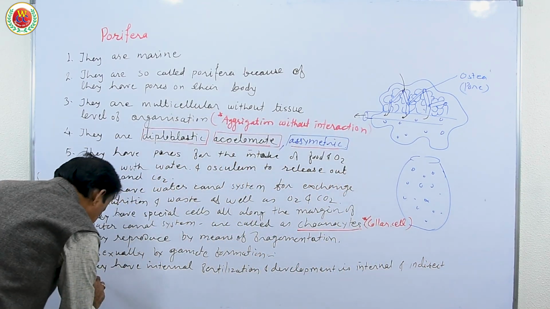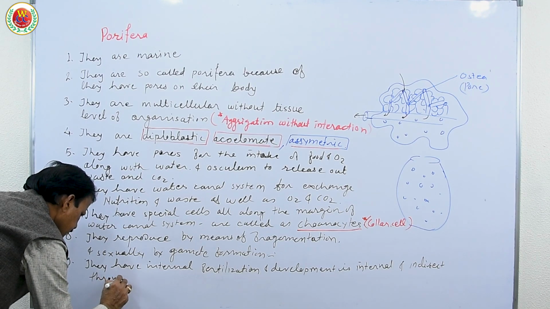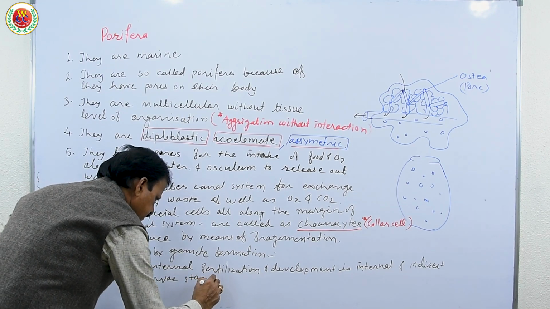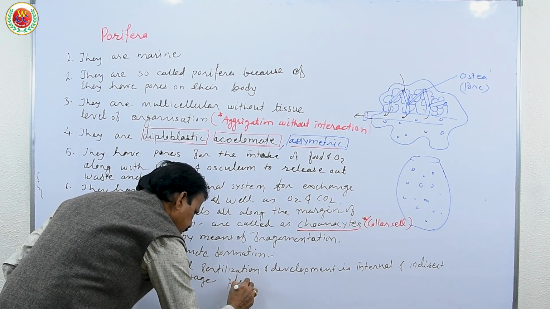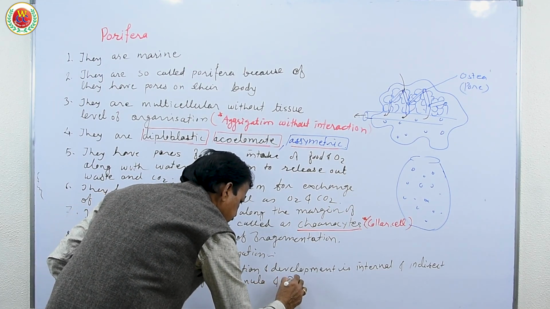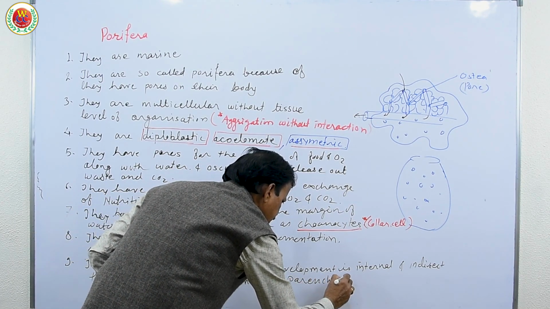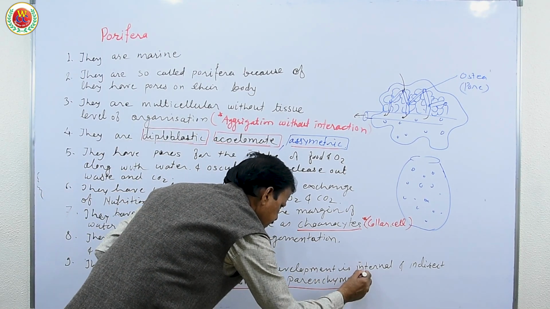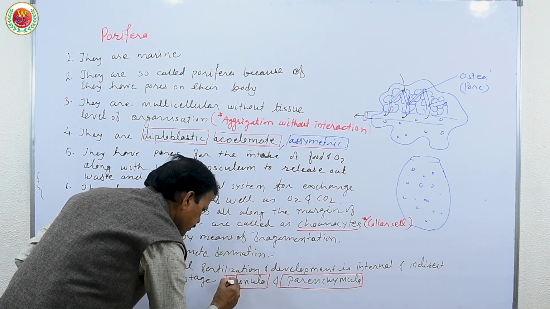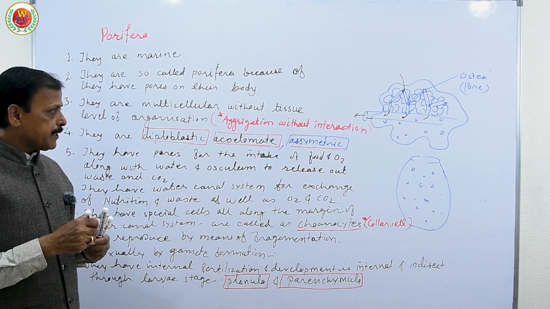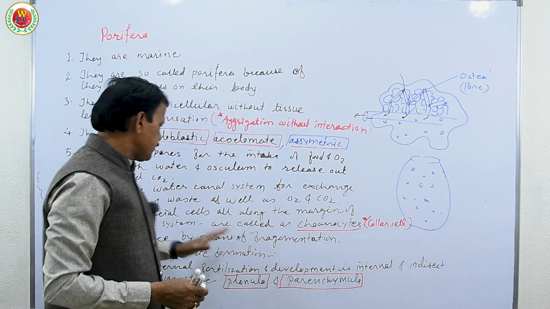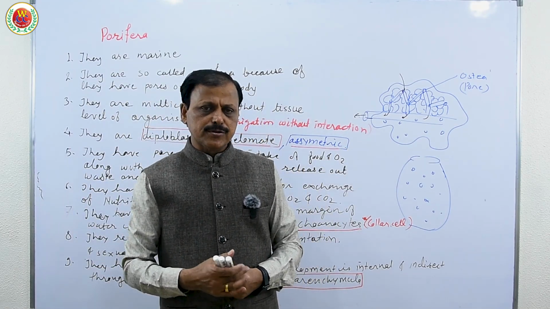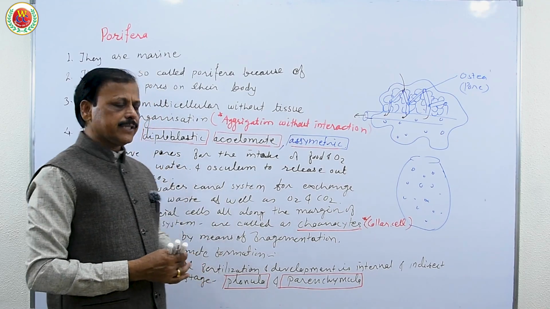Through a special larvae stage, that planula and parenchyma. These are the two larvae, very important to note for NEET, that mention the larvae stage of Porifera. So planula and parenchyma are the larvae stages. See, these are the general characteristics of phylum Porifera. On the basis of that, they are differentiated from the rest of the other phylum.